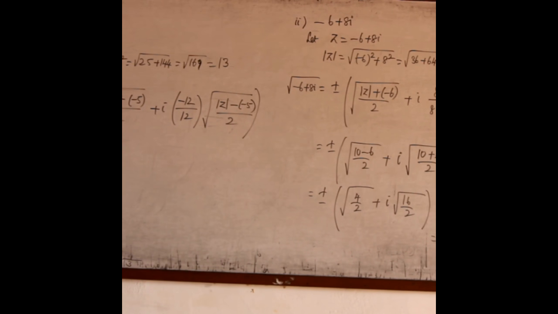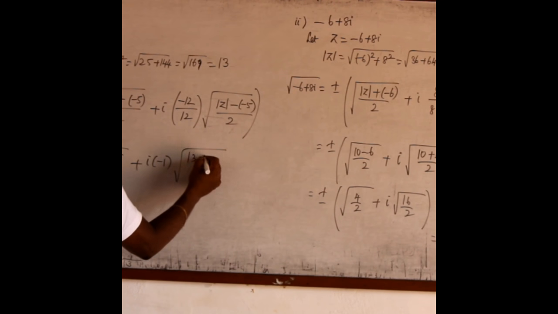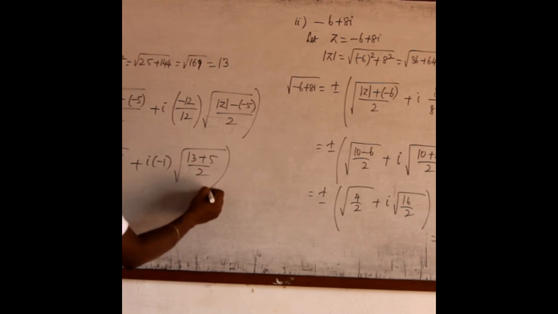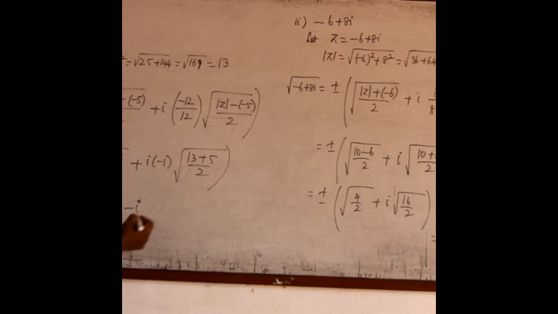While writing, be careful with the signs. So it is plus or minus root of (modulus of z is 13, minus 5) by 2 plus i into minus 1 into root of (13 plus 5) by 2. So it is plus or minus root of (13 minus 5 is 8) by 2 minus i into root of 18 by 2.